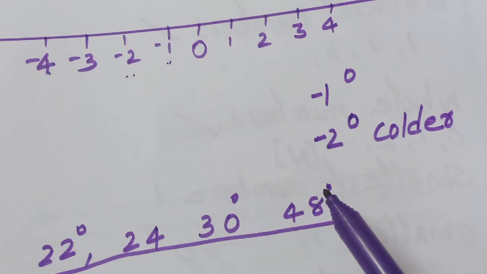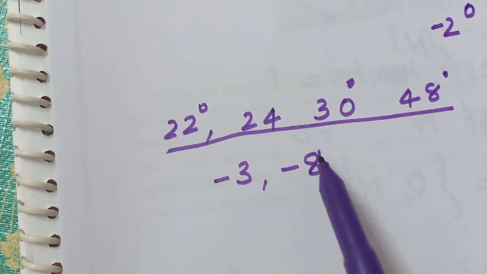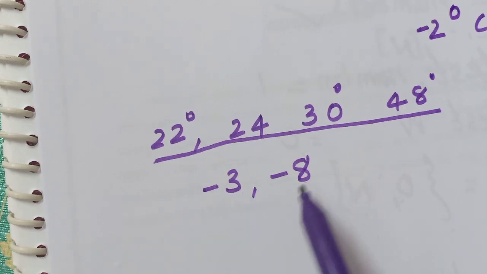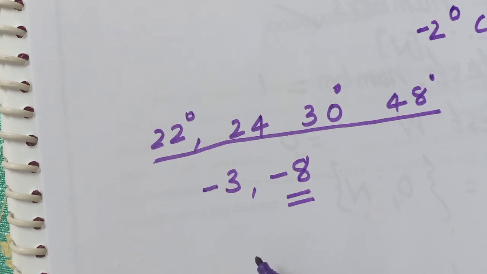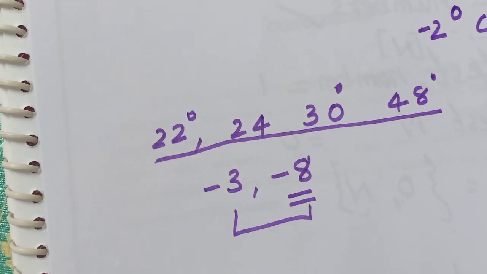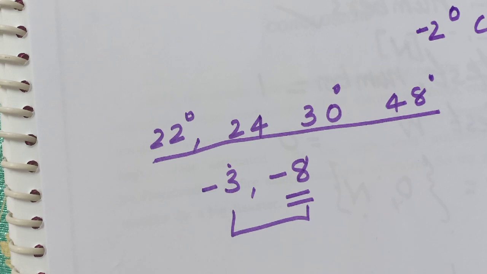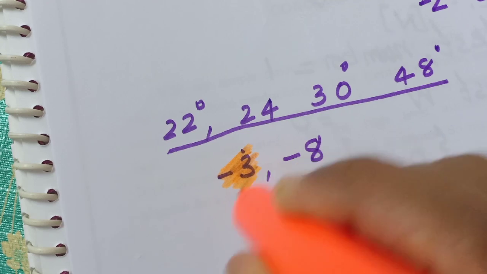Right. So take minus 3 and minus 8. Which is more colder for us? Minus 3 or minus 8 degree? Minus 8 is colder. So tell me now, which is the bigger among the two? Yeah, minus 3 is bigger. This number is bigger. Okay, minus 3 is the bigger number.